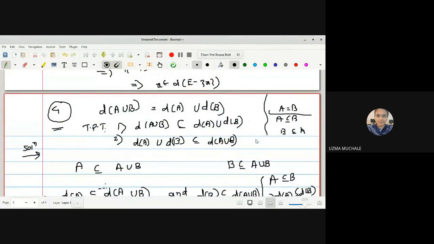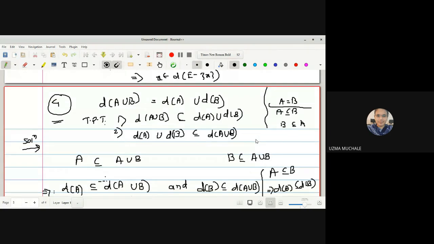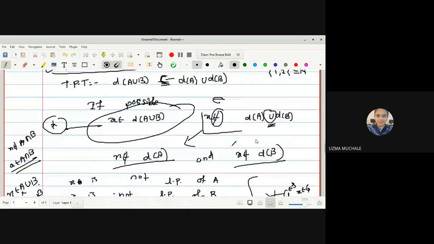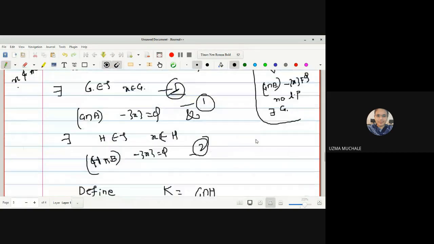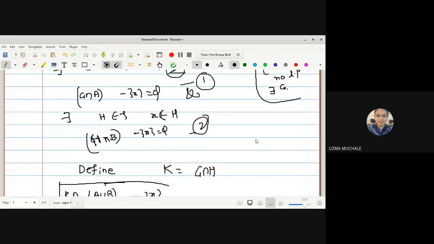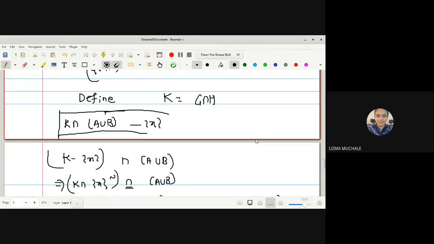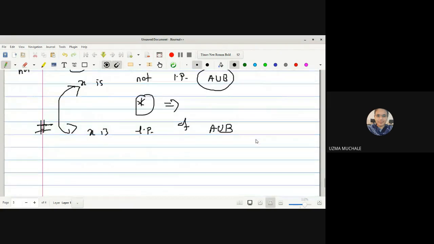So how to prove two sets to be equal? We have to prove both are subsets of each other. For the first one, it is easy. To prove the second one, it is somewhat difficult. So that's why we have assumed the contradiction. After assuming the contradiction, we use equations 1 and 2 and the star equation, and define another set in such a way that we get the result that X is not a limit point. So we get two statements: X is not a limit point, as well as X is a limit point of A union B. Out of these two statements, only one can be possible, and this contradiction arises due to the wrong assumption, and hence D of A union B is equal to D of A union D of B.